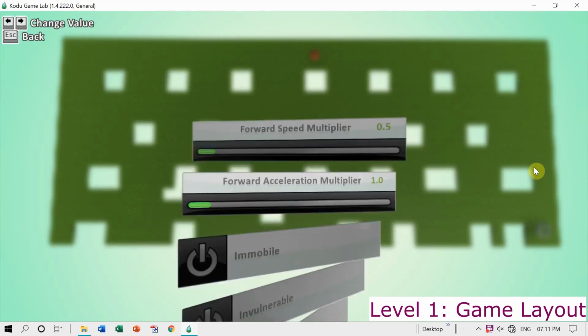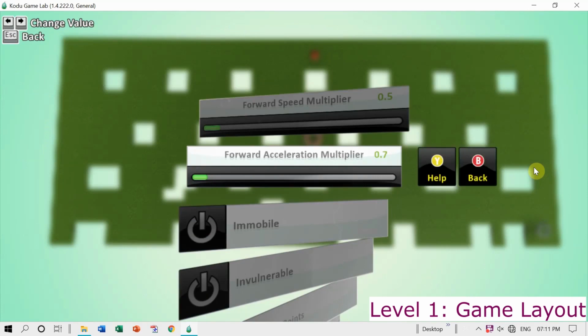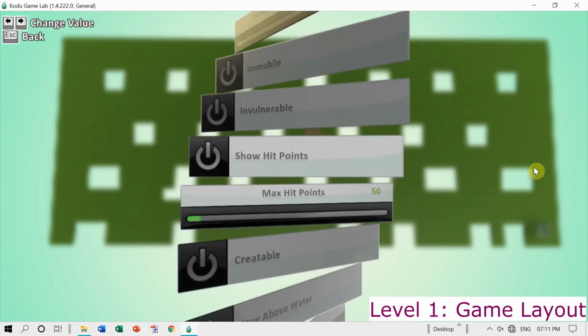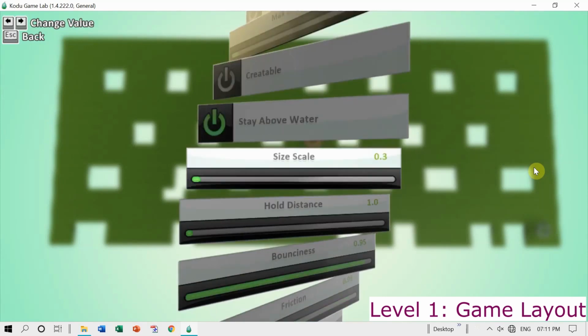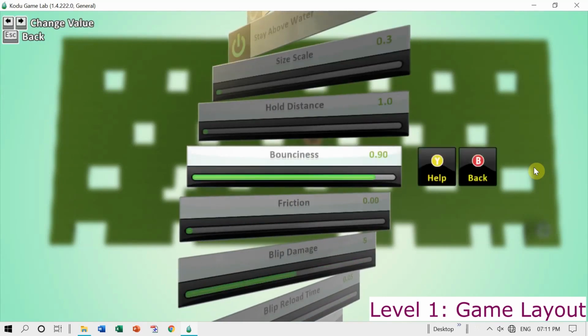I'm decreasing all these acceleration multiplier and speed multiplier to the lowest, so that when I move the puck, it does not move out of control. I'm decreasing the bounciness of the puck to 0. I will increase the friction so that the puck does not move too fast.